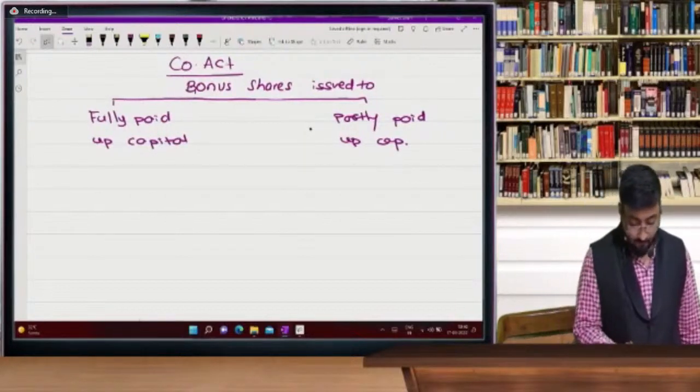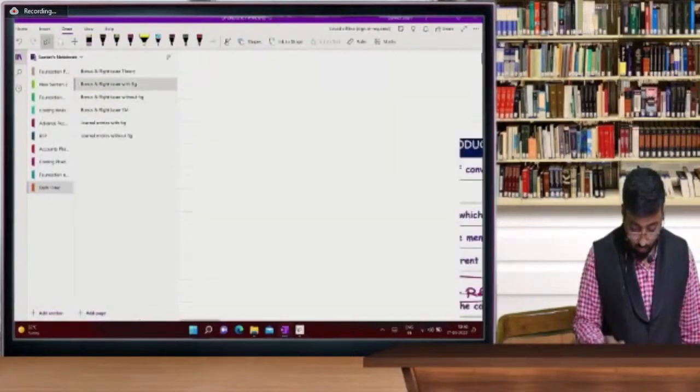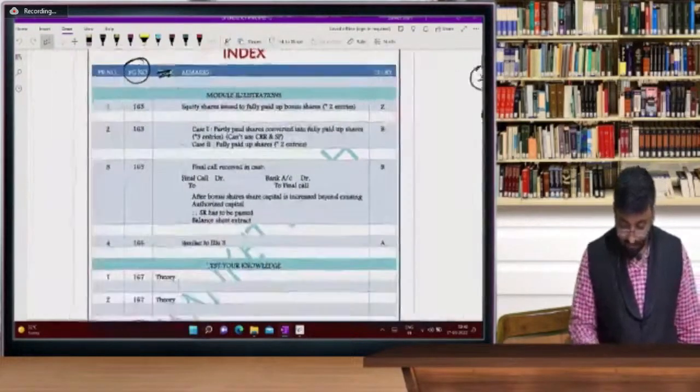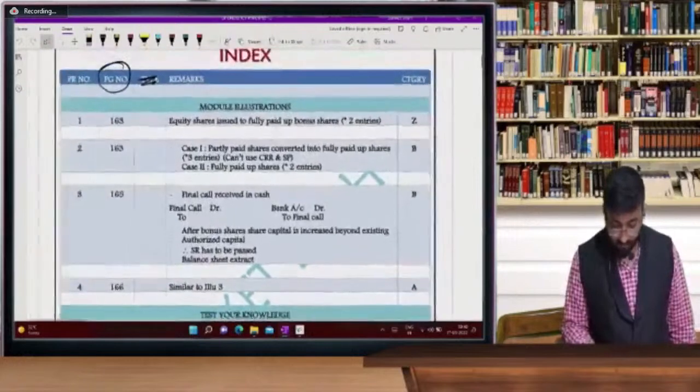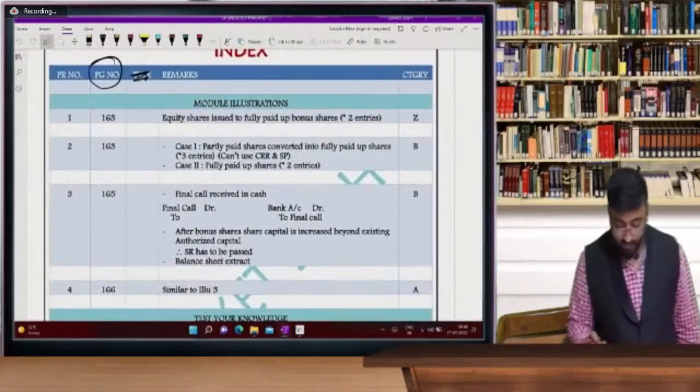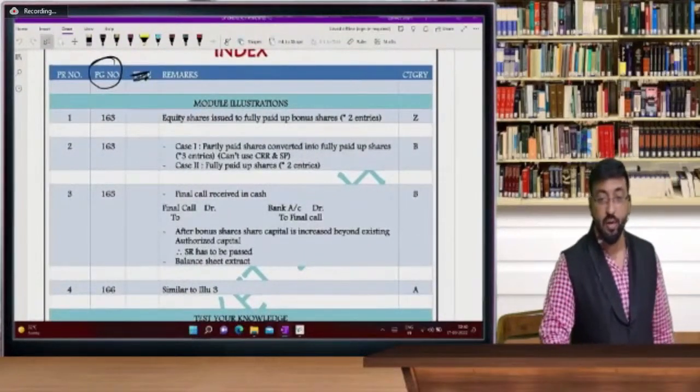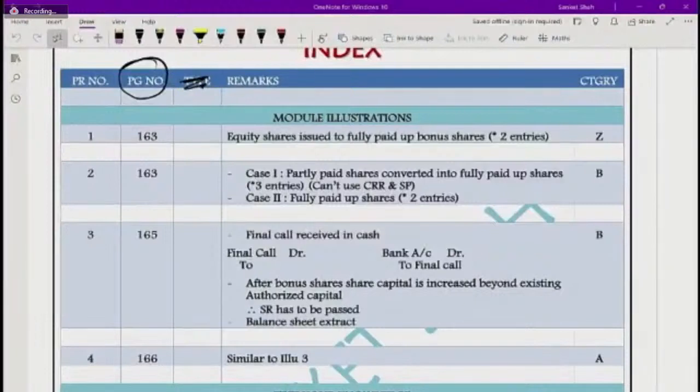Index, beta. Leave 2 pages for the index. So this is the index. You can take a screenshot of this index and fill it up afterwards. So, the index of this chapter. Take a screenshot. In this topic, beta, there are no A category questions.